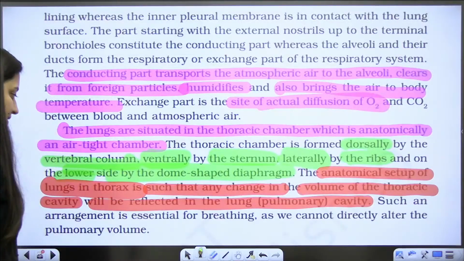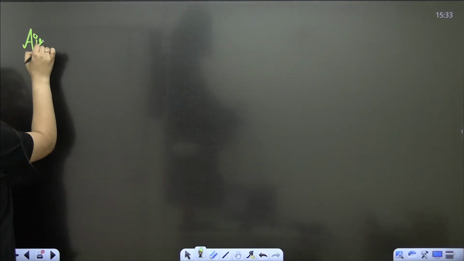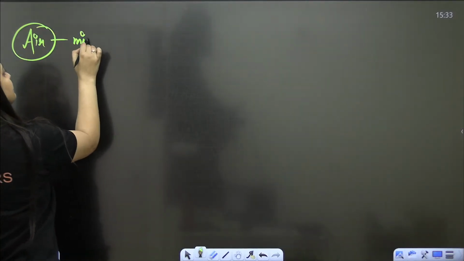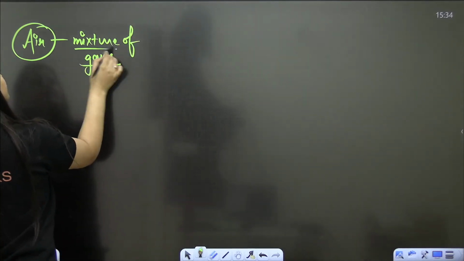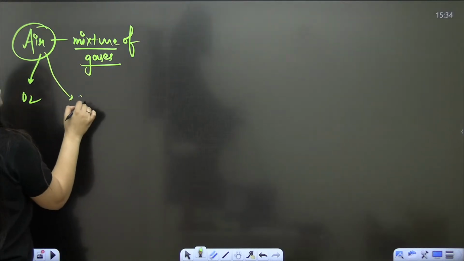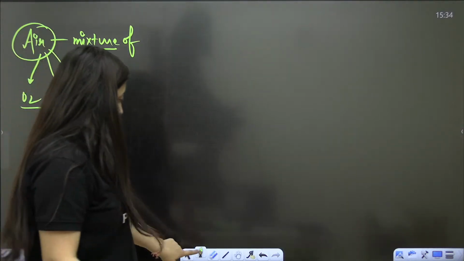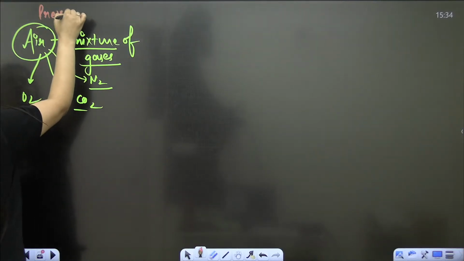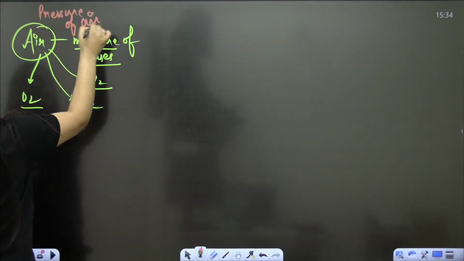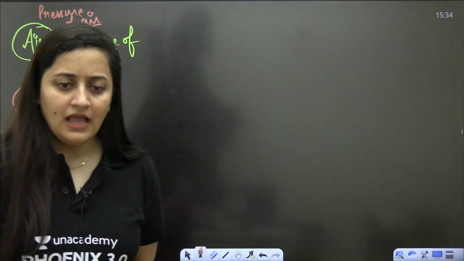So before starting this part, let's see. When we say air, what is air? Air is a mixture of gases. It's not just oxygen; CO2, nitrogen, and some other components are also there. If I am talking about the pressure of air, that pressure is due to oxygen, CO2, nitrogen, and the other components also. Am I right or wrong?